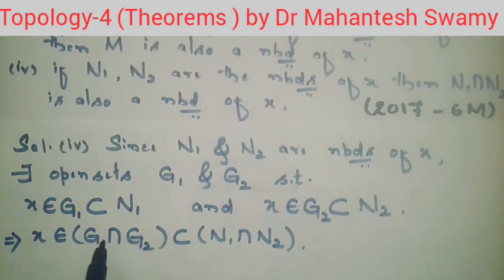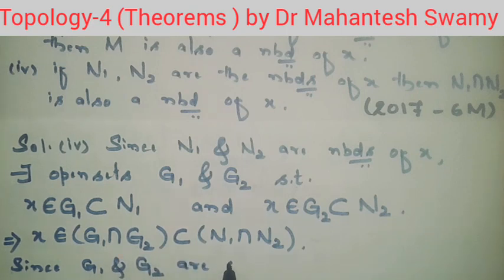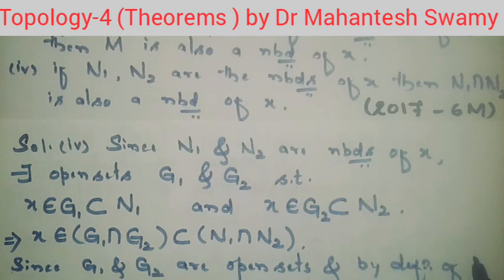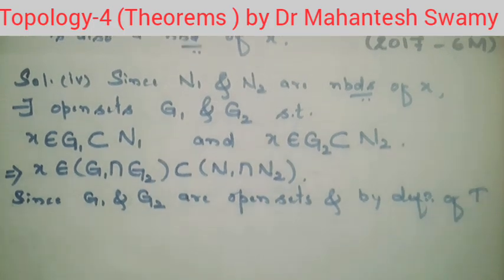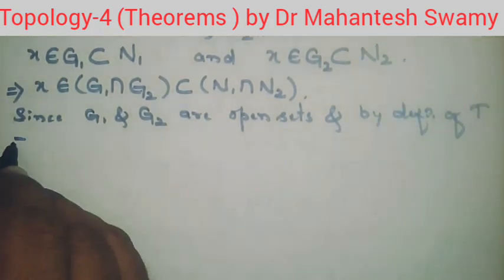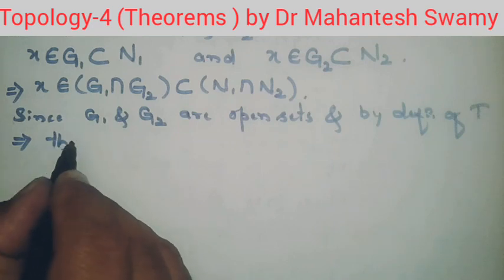We know what G1 and G2 are: since G1 and G2 are open sets, by the definition of topology, it follows that the finite intersection of open sets is open.